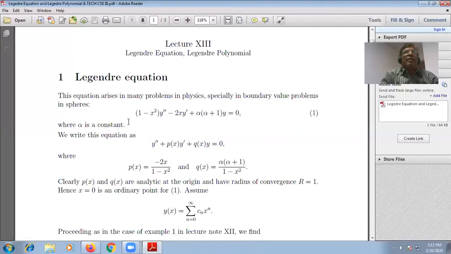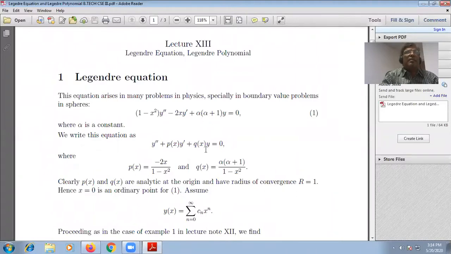Then we write this equation as y double dash plus p x y dash plus q x y, where p x is minus 2x divided by 1 minus x square, and after division we get q x as alpha into (alpha plus 1) divided by 1 minus x square.